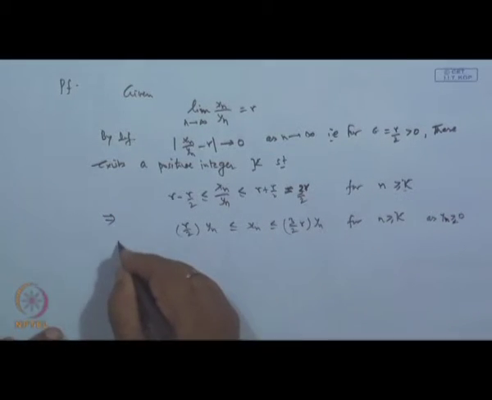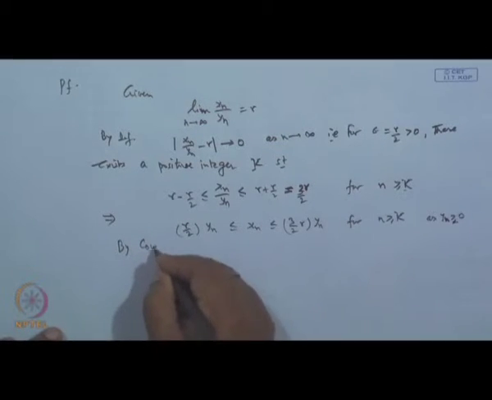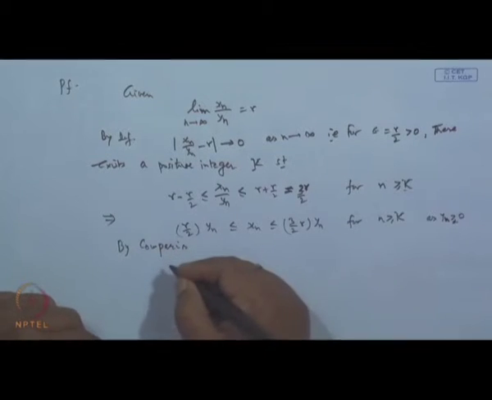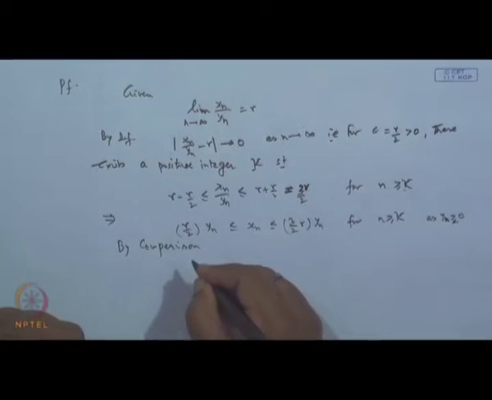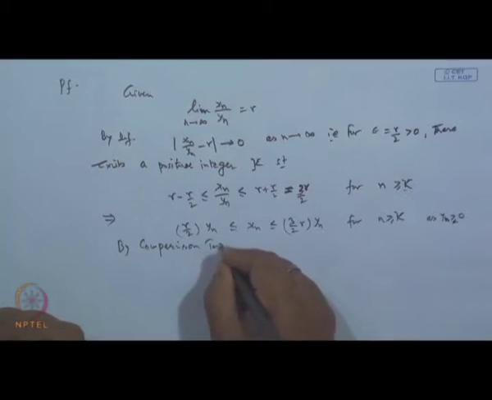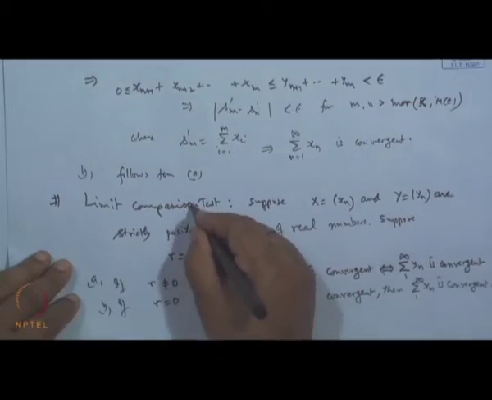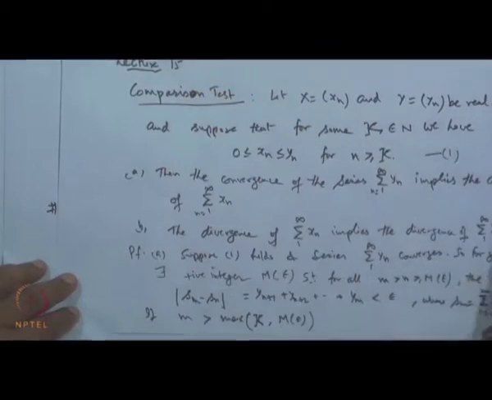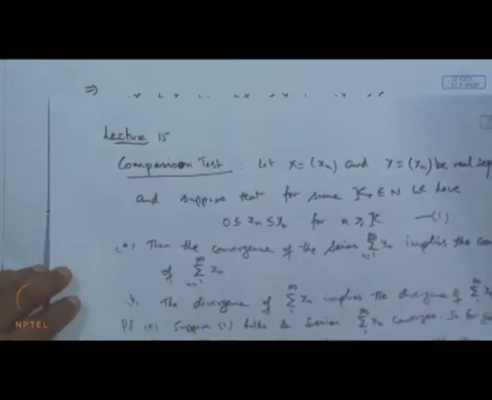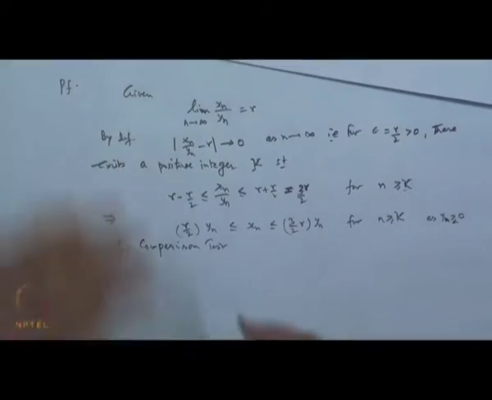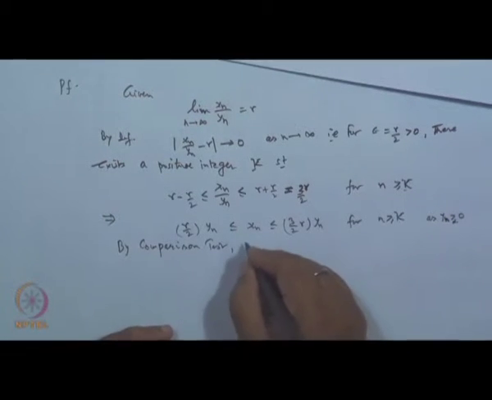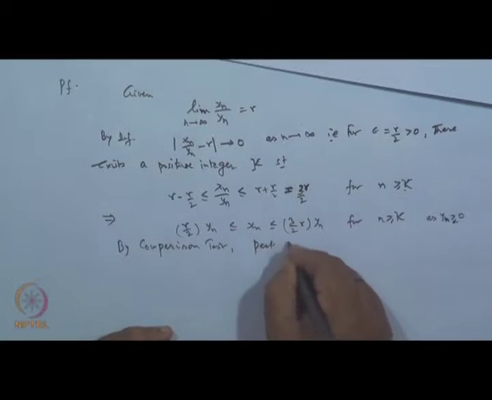Now, by the comparison test, we can say the result, part A, follows.